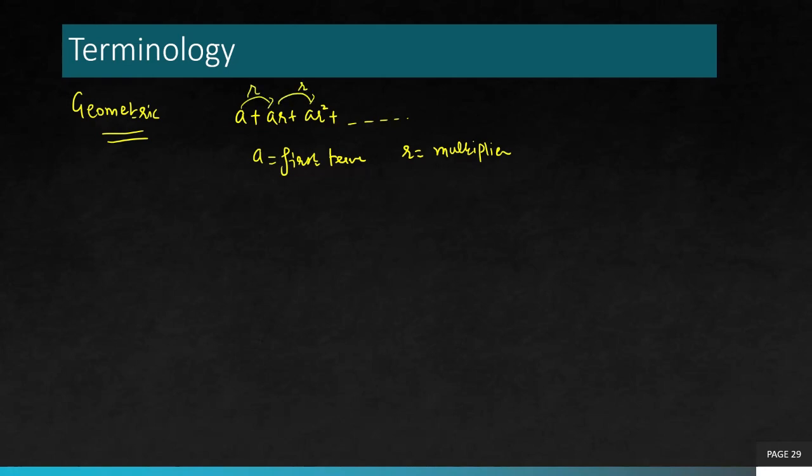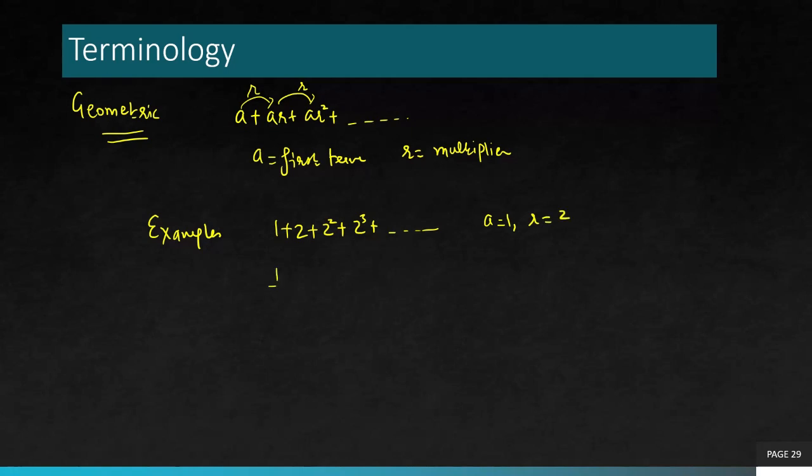So R is something whose power is increasing while A is staying there just as a multiple. To understand this, you can have these examples. You start from 1 and maybe the multiplier you choose is 2. So 1 plus 2 square plus 2 cube and so on. In this case, A is 1 and R is 2.